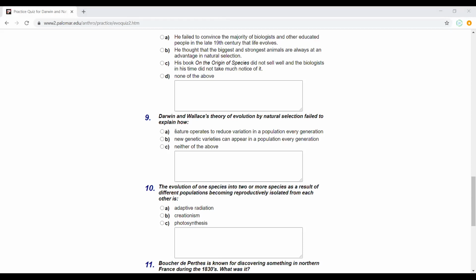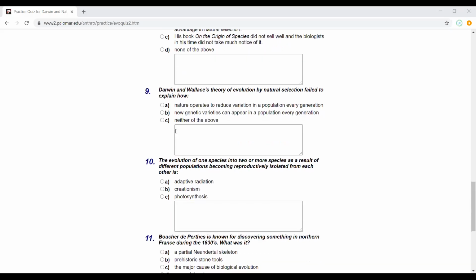Okay, so the answer to 9 is B. Remember, this is also the common question again. Darwin and Wallace could not explain genetic variation because they didn't know anything about genetics at the time.